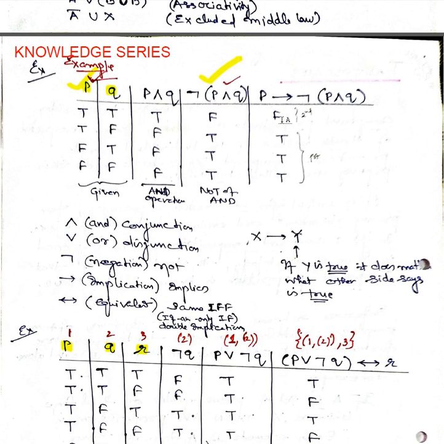And what is the conditional statement? The conditional statement says that between these two things, if the first one is true and the second one is false, then it is false, and all other cases will be true. That is what is being shown here.